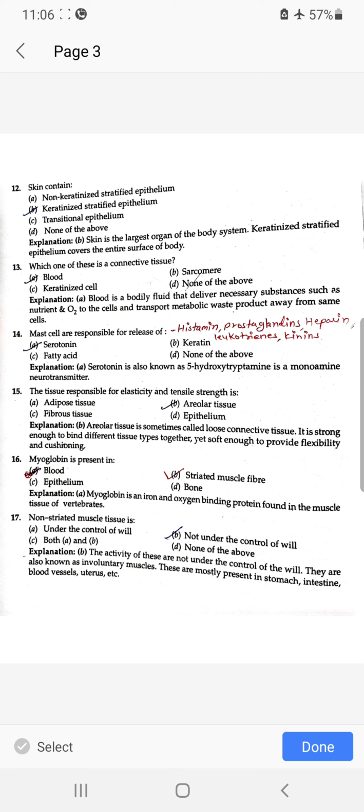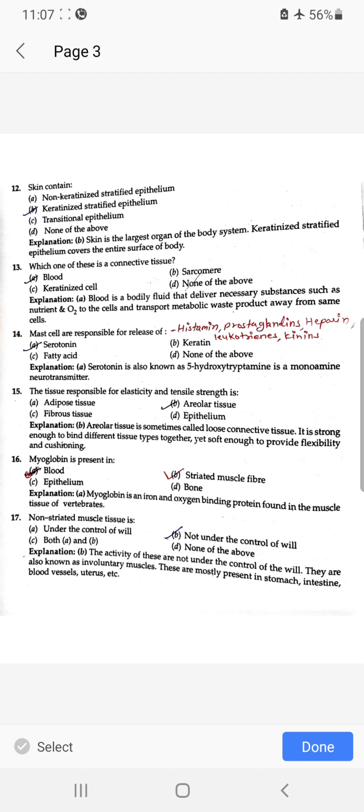Skin contains keratinized stratified epithelium. Which one of these is a connective tissue? Blood. Mast cells are responsible for the release of serotonin, histamine, prostaglandin, heparin, leukotriene, and kinins. The tissue responsible for elasticity and tensile strength is areolar tissue.